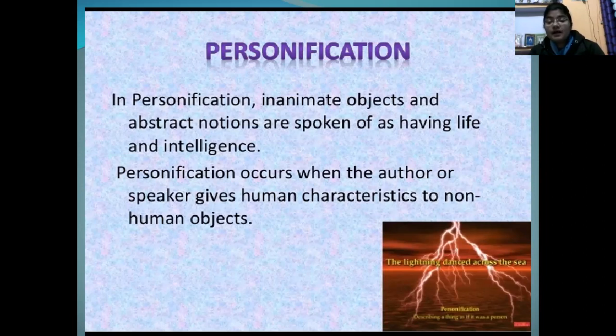When we compare non-human objects with human things, it's called personification. Many poets use this figure of speech in nature poetry, because the author relates nature to humans, just like the wind is blowing, like hair is blowing. Mainly in the poem Daffodils, the figure of speech personification is used. So personification is used to compare human characteristics to non-human objects.